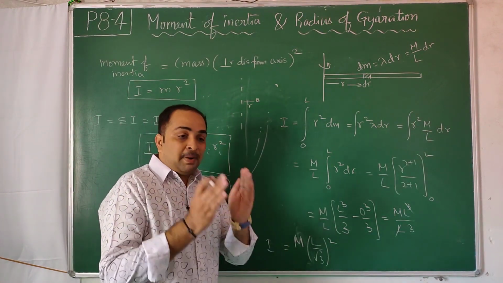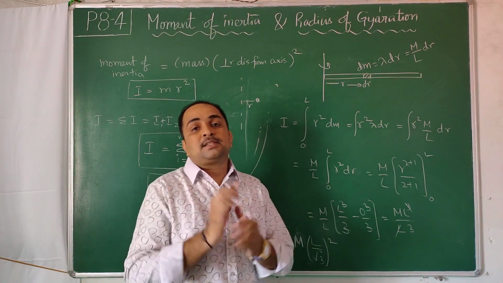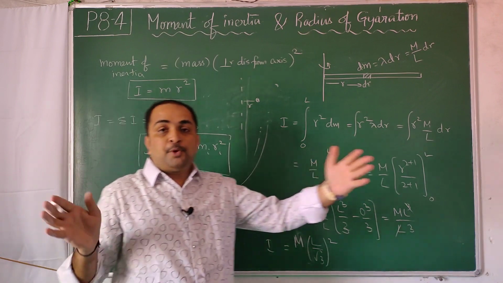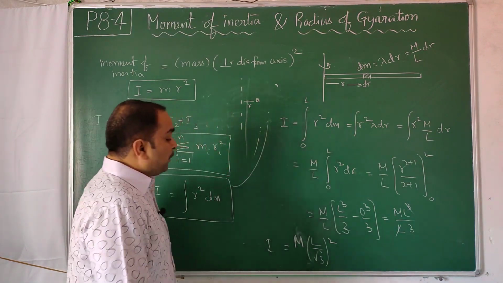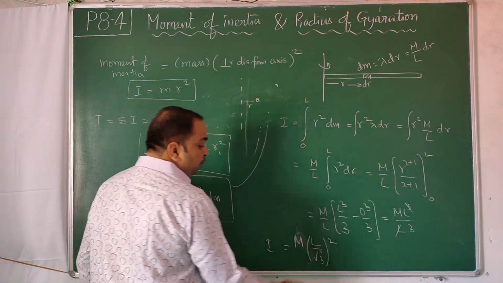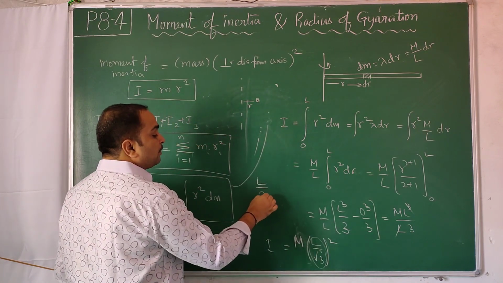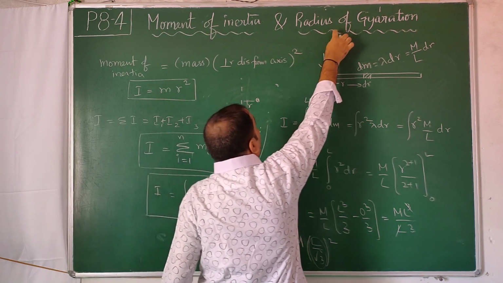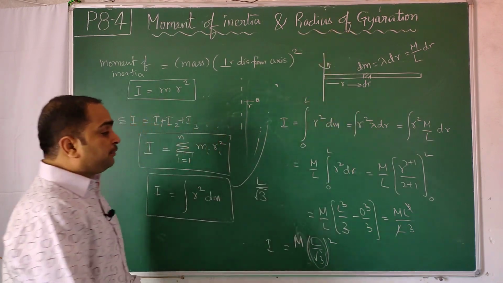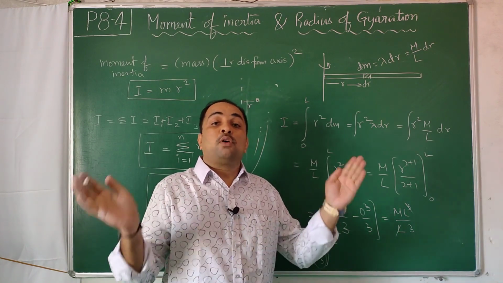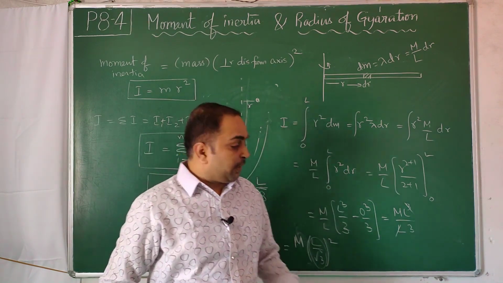So when mass is concentrated, that distance was the perpendicular distance from the axis of rotation, but when mass is distributed, that perpendicular distance comes out to be this value, L by root 3. We call it the radius of gyration. It is nothing but the average distance where the overall mass is supposed to be concentrated.